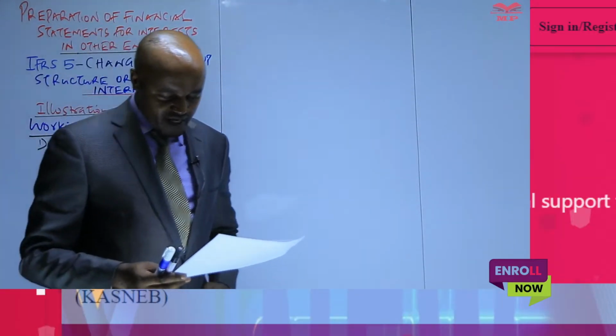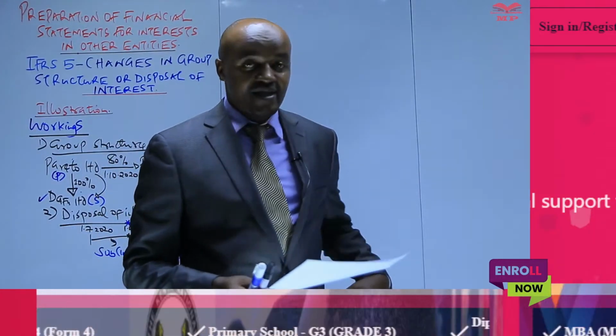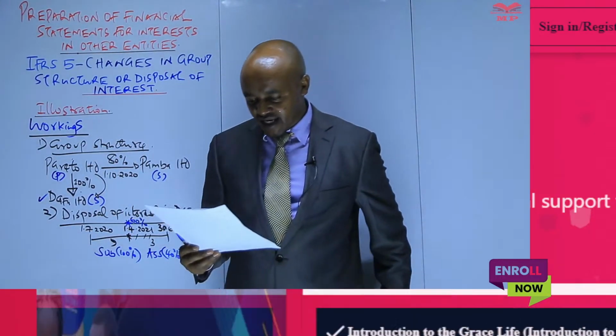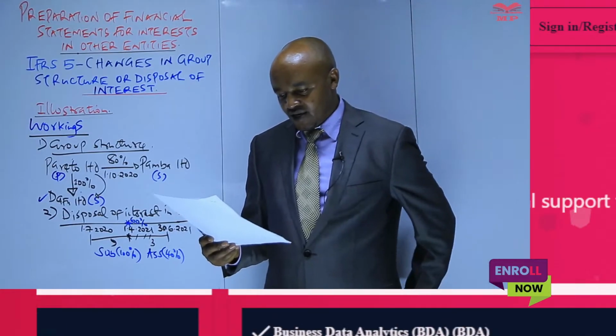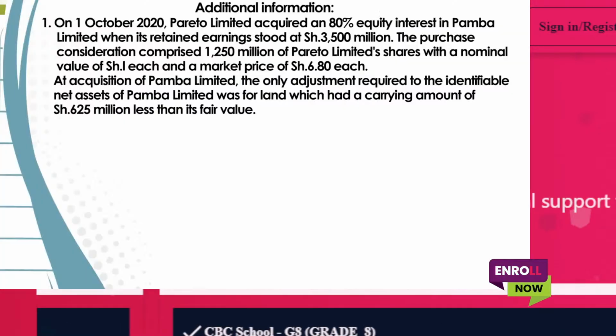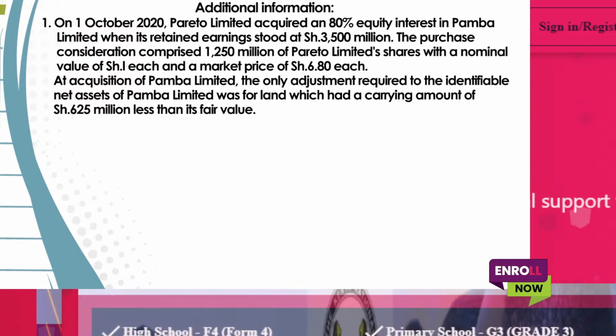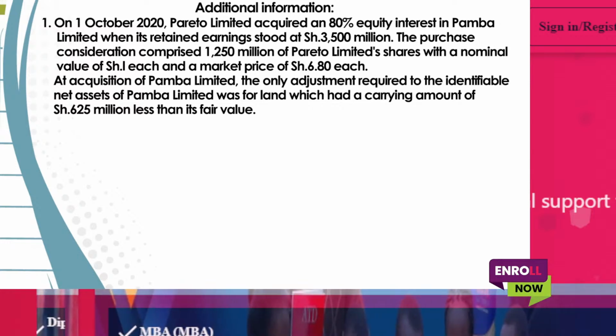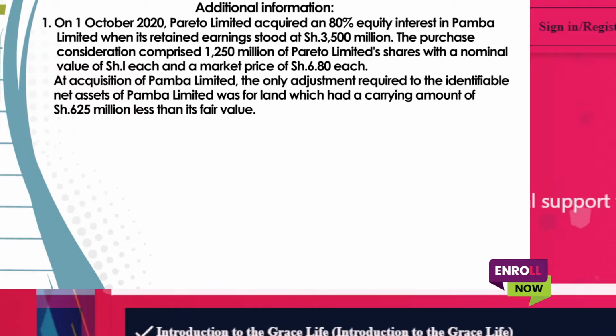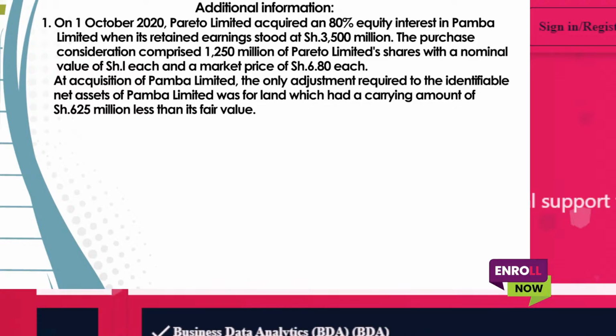But before you do that, maybe you can just go through this additional information again and see whether there are some workings which are required. Note number 1, we go back to note number 1. We are given information about the acquisition of PABA, and actually the retained earnings, the purchase consideration, all that will be used in the computation of goodwill, which you are required to compute as per part 1 of that question.